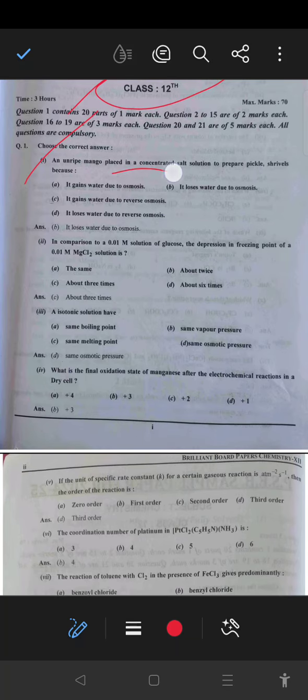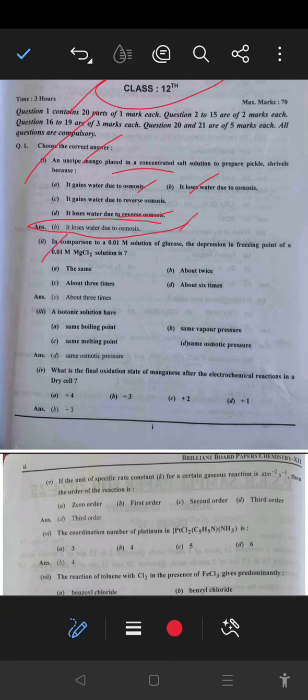An unripe mango placed in concentrated salt solution to prepare pickle shrivels because it loses water due to osmosis, it gains water due to reverse osmosis, it loses water due to reverse osmosis. So the right answer, that is B option, it loses water due to osmosis.